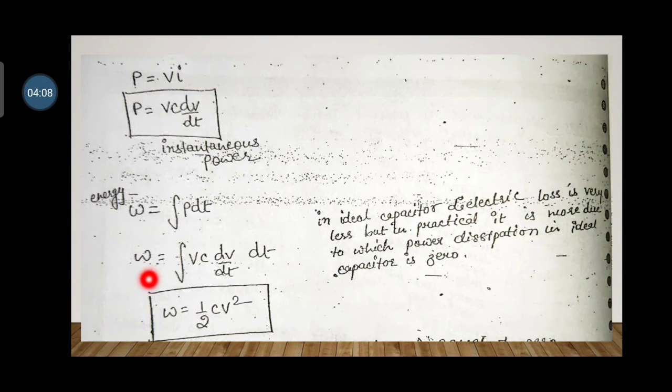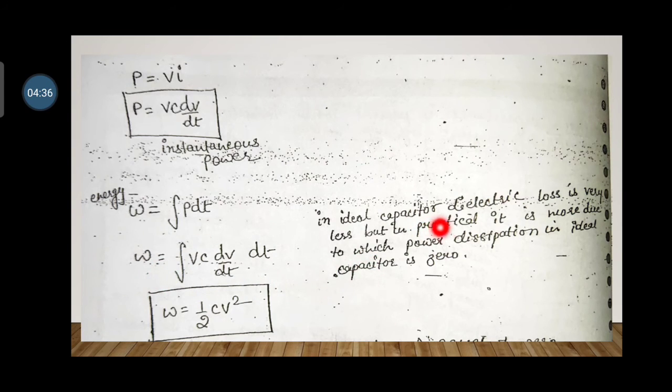So energy W is equal to integration of V into I, that is V into C dv divided by dt into dt. Here the dt term will be cancelled, so only the CV dv term will be left. C is a constant term, so we take it outside. So W is equal to half CV square. The energy formula of the capacitor is W is equal to half CV square.